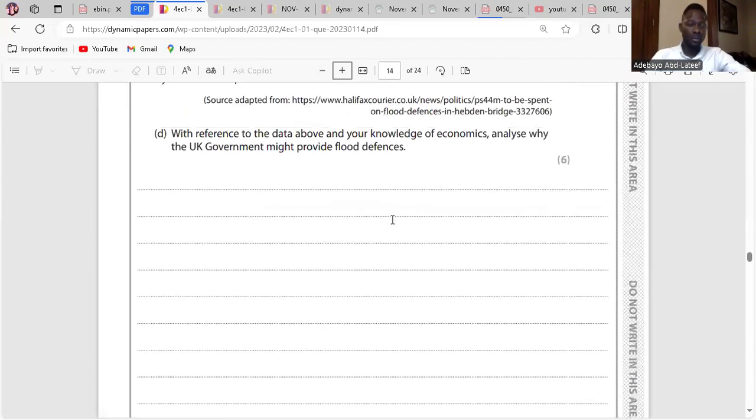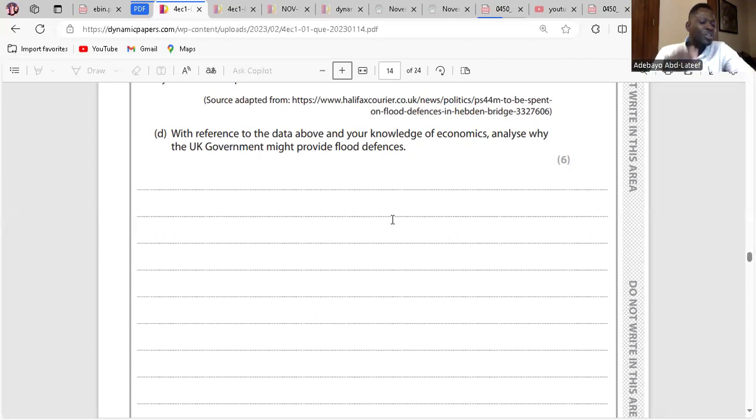D. With reference to the data above and your knowledge of economics, analyze why the UK government might provide flood defense. The UK government might provide flood defenses because without the intervention, the flood will continue, damaging infrastructure, residents losing homes, and firms shutting down. This is why government is intervening.